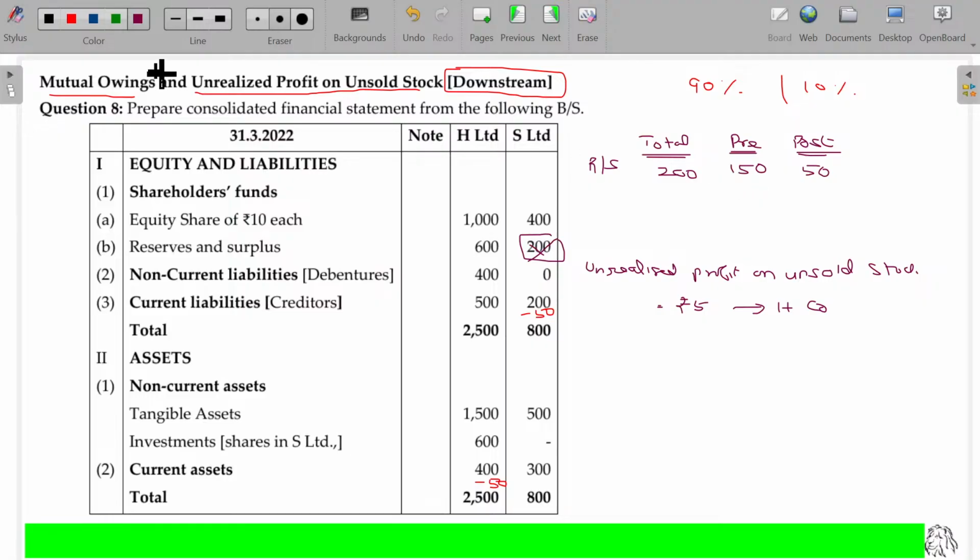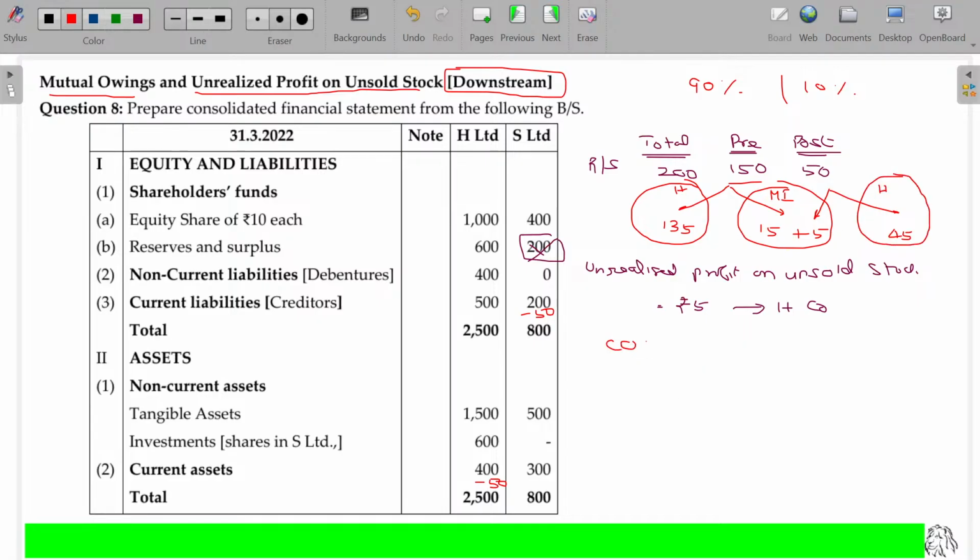This 150 capital profit will be shared between holding and minority interest. This 50 also will be shared between minority and holding. For holding 90 percent, 135. For minority interest, 15 rupees. In this 50, 10 percent, 5 rupees for minority interest, 90 percent, 45 for holding company. 3 items are recognized.